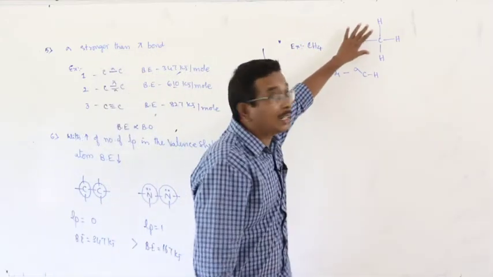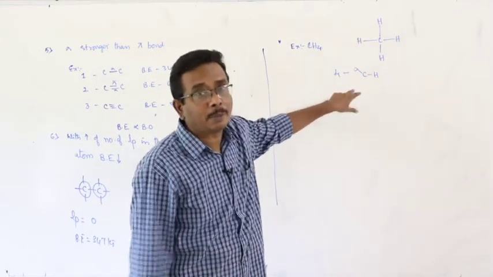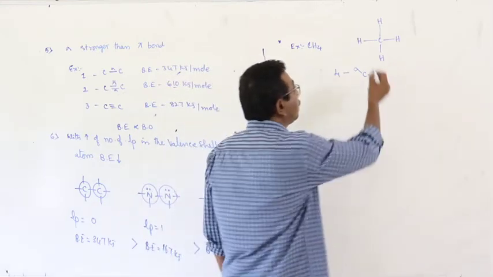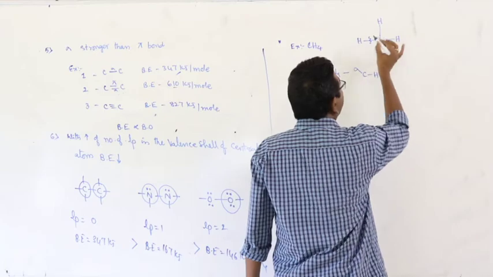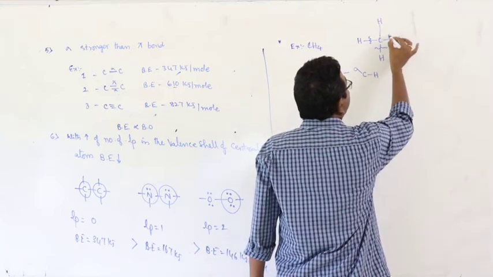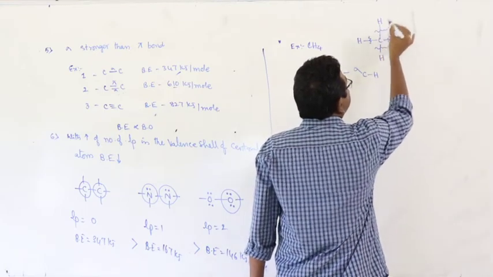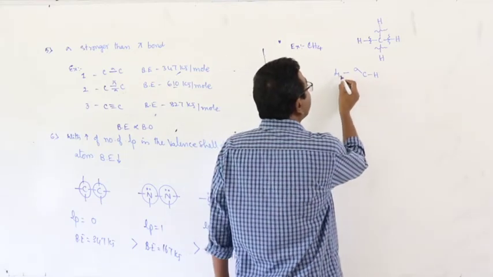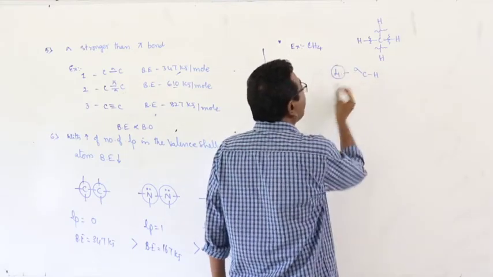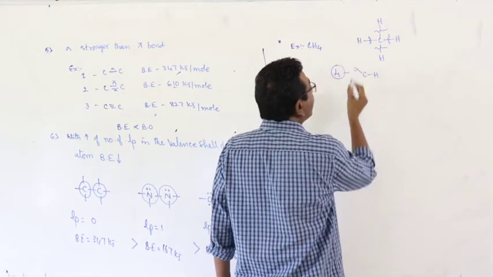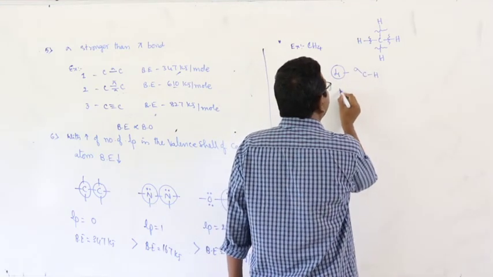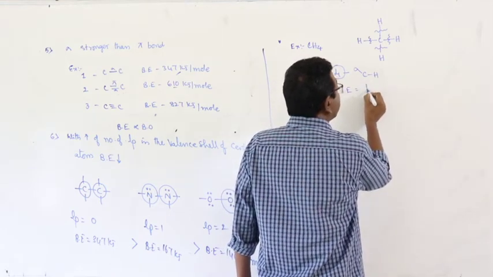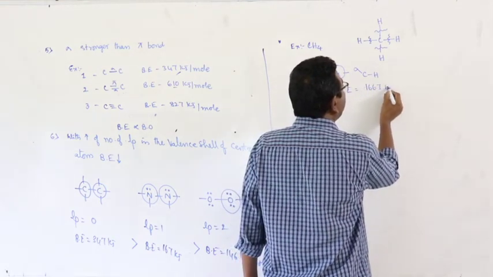Here the molecule contains more than one bond of the same type. In such cases, we use the average bond energy. Suppose this is the first bond, this is the second bond, this is the third bond, this is the fourth bond. Totally, the amount of energy required for the breaking of all the 4 sigma bonds is equal to 1667 kilojoules.